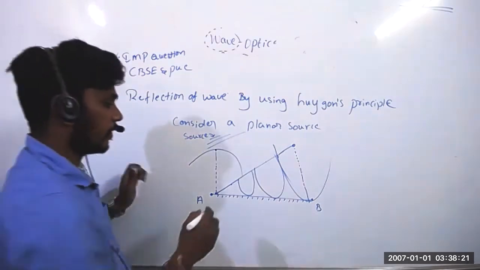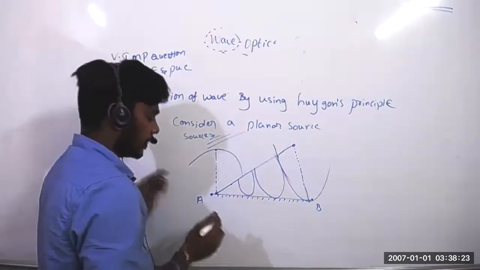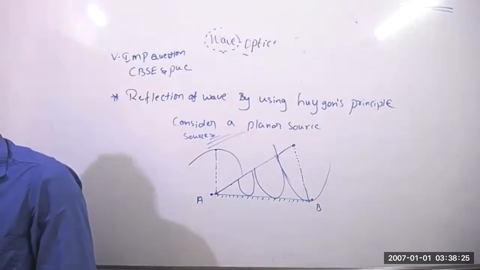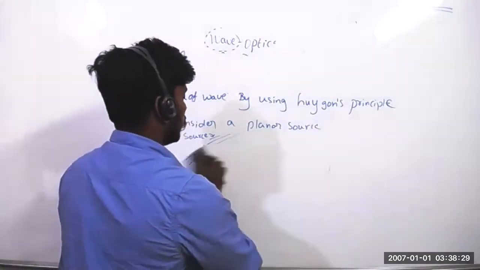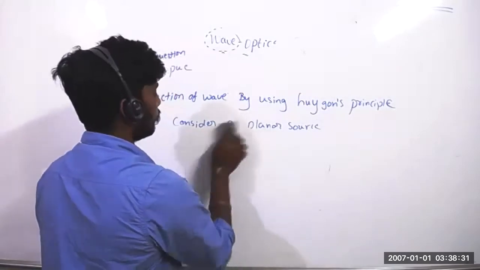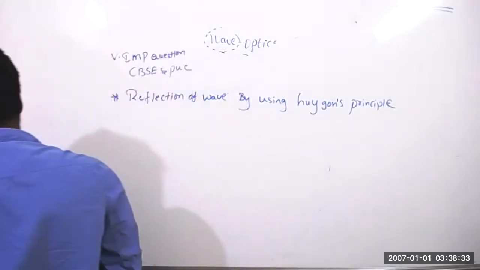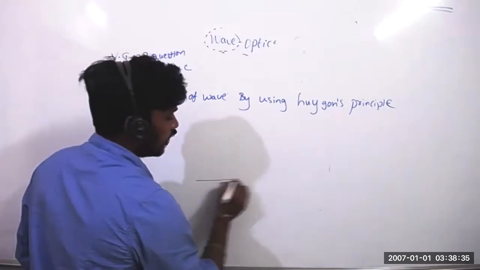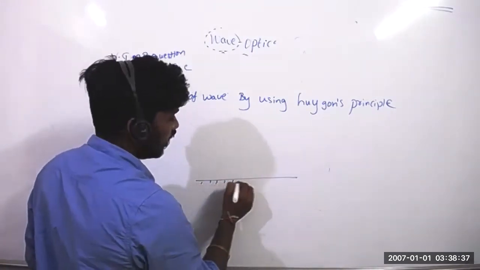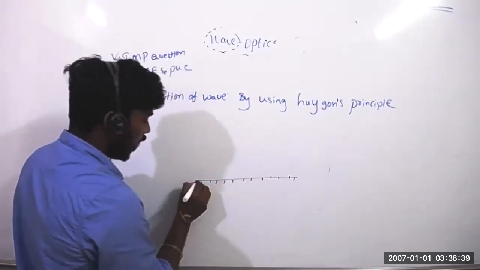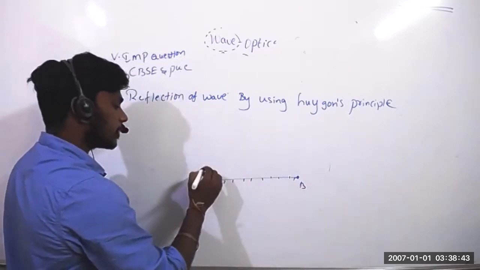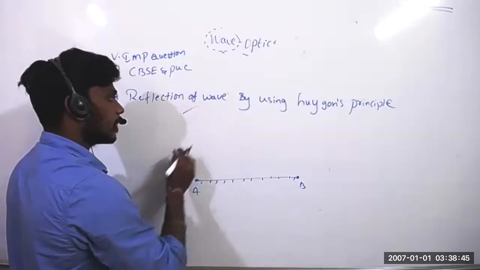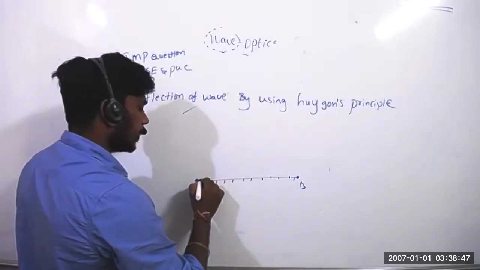Can you explain again? Yes, ma'am. See, please try to understand the diagram, because basing on the diagram only the next question is there. Let's see. I consider a planar source. See, one, it is the reflecting surface. Nothing else is there. It is just the reflecting surface. That reflecting surface I have taken as A and B. Now the planar source is coming. It is the planar source. It is coming. When it is coming, it will touch here.